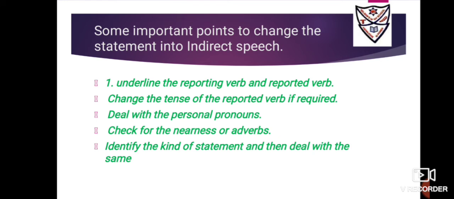Okay, last step you have to go for, that is you have to identify the kind of statement. If it is assertive statement, it is already a statement, assertive form. So you have to use the extra words that I have told you, like denied, remarked, explained, assured, argued. Okay, if it is an interrogative statement, then you have to see to it that if it is a WH question, so with WH I will immediately put a pronoun and I will not use the conjunction that. If it is beginning with a helping verb, then you are going to use the conjunction if or whether. Okay, and again with if or whether also you will bring the personal pronoun or a noun ahead.